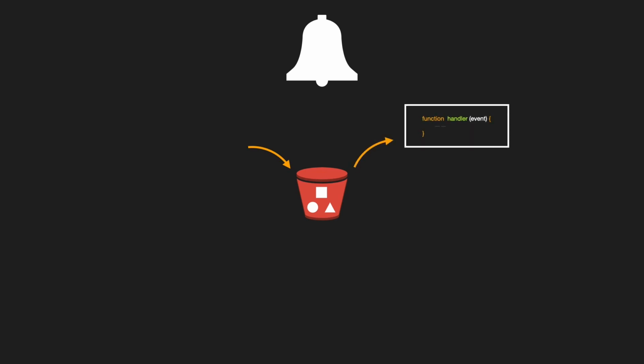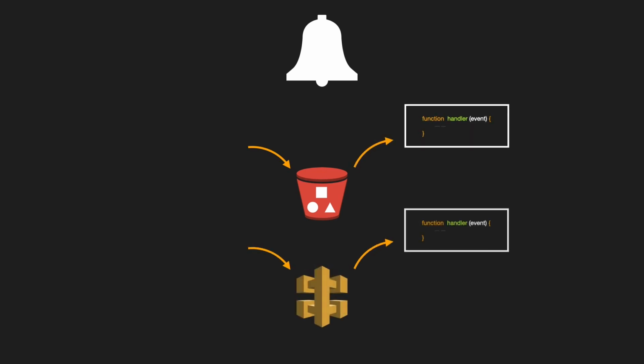AWS Lambda is built on top of an event-driven architecture. So based on a particular event, it will spin up an environment, all those lower level layers that we were discussing, and then it will run your code. There can be many types of events. Someone uploading a file into an S3 bucket is an event which can invoke a Lambda function. A request at the API gateway can also invoke a Lambda function. And there are thousands of events that can occur inside AWS.